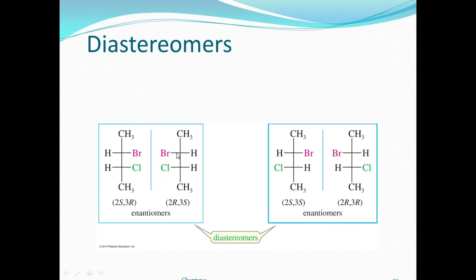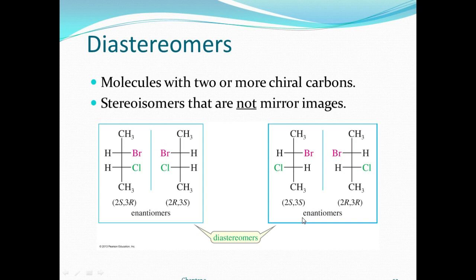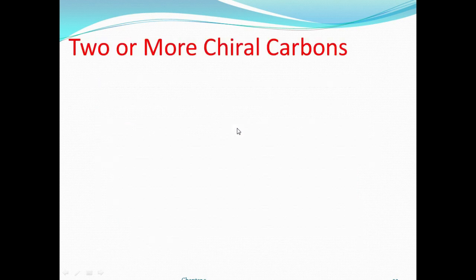In the other one, the second carbon has R rotation, totally opposite, and the third carbon has S rotation, totally opposite. This is called a diastereomer. Likewise, when molecules have two or more chiral carbons, you get stereoisomerism that is not mirror image. As I told you already, this molecule is totally opposite. Basically, stereoisomers that are not mirror images are the diastereomers.